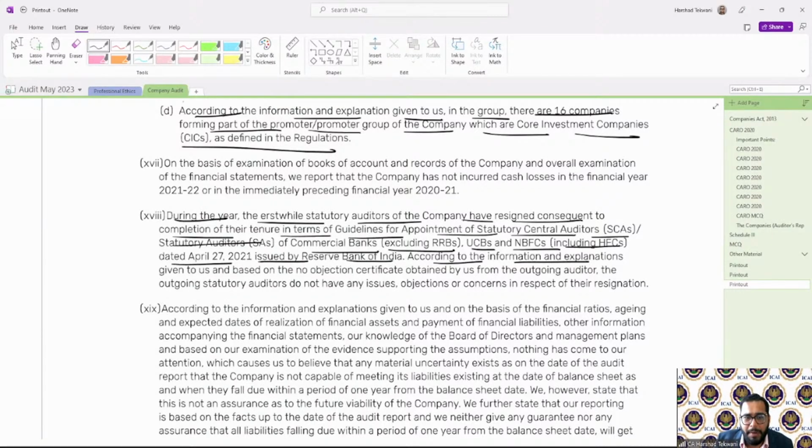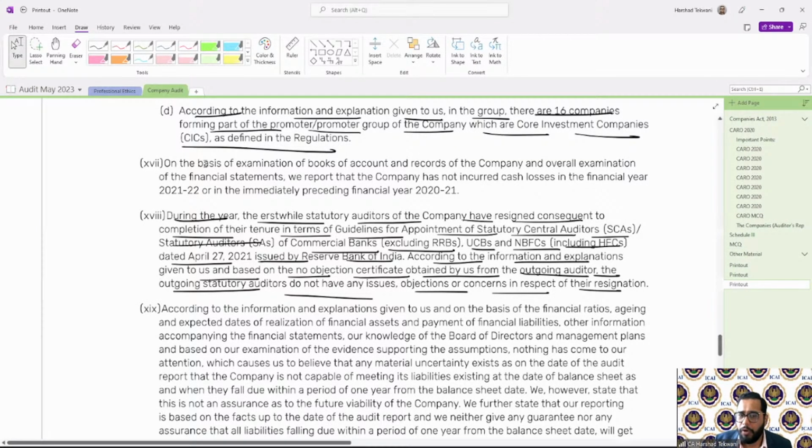According to the information and explanation given to us, based on the no objection certificate obtained by us from the outgoing auditor, the outgoing statutory auditor does not have any issues, objection, or concern in respect of their resignation. That is with respect to the resignation, and this is for the going concern.